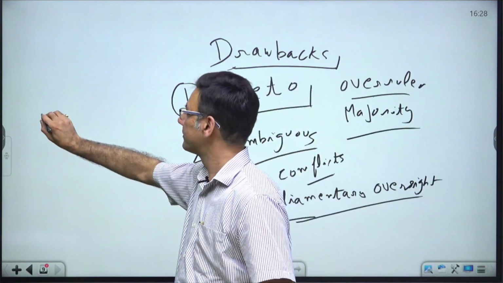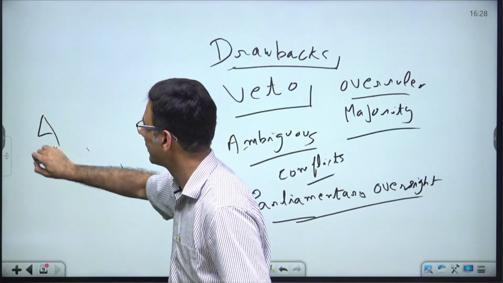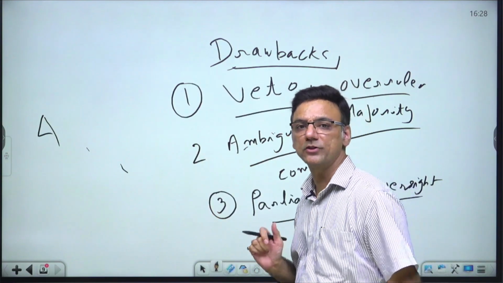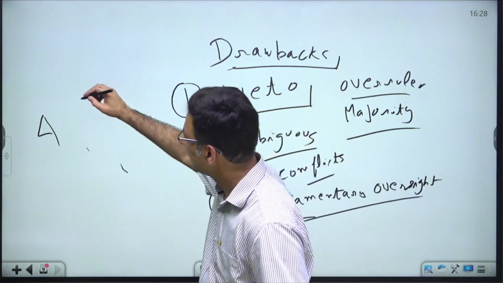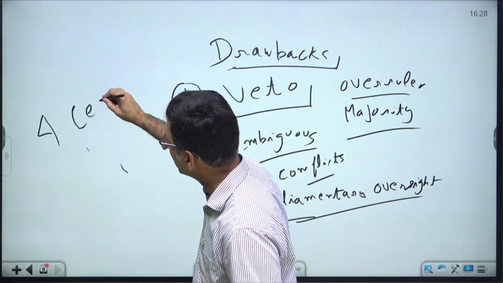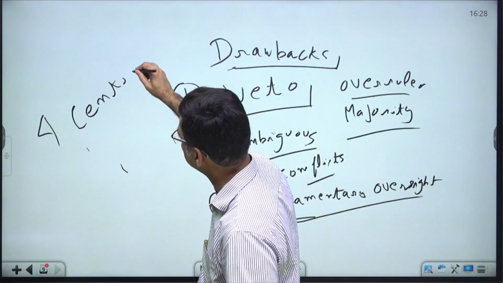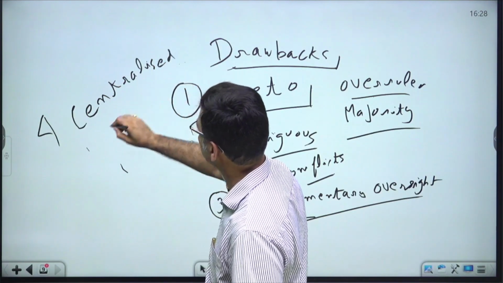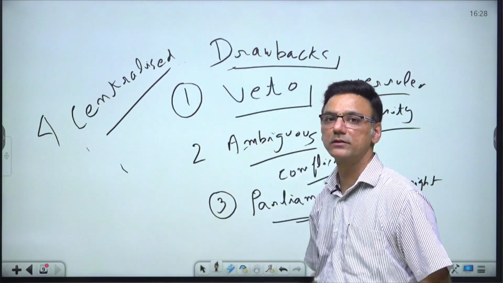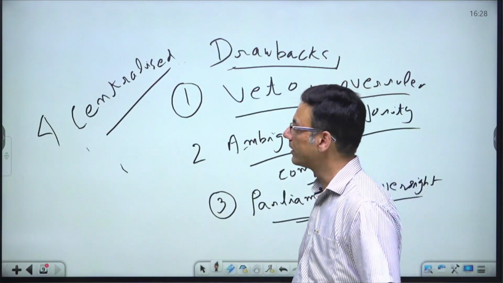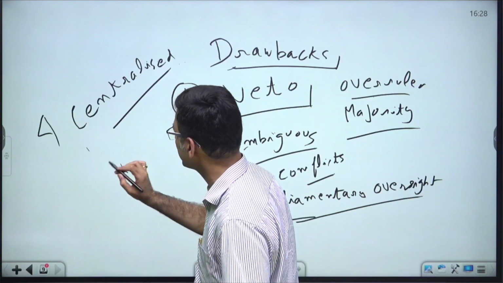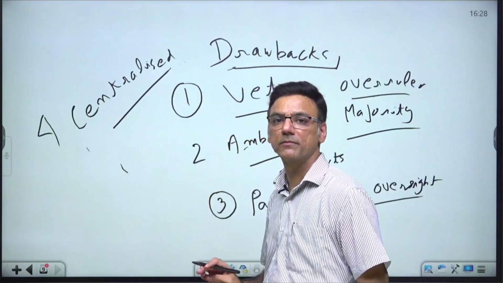Next point is there was inefficient provincial administration because there was now a centralized administration with the Governor General, right? And the governors of Bombay and Madras were supposed to report to him. This led to inefficient governance in those presidencies, right?